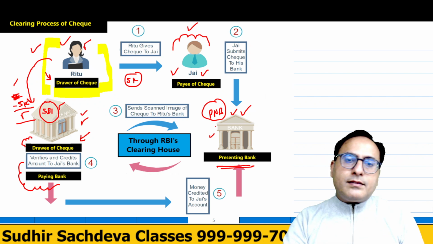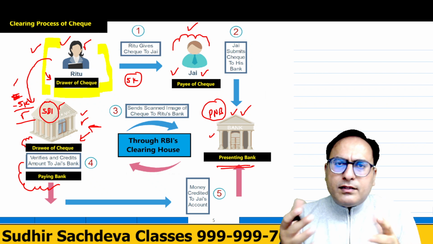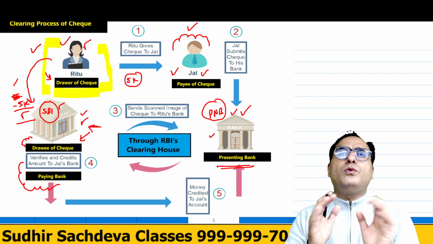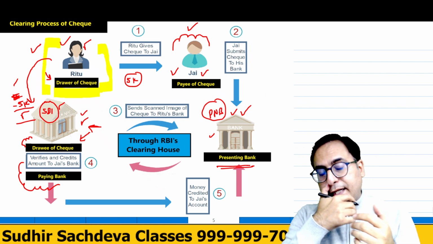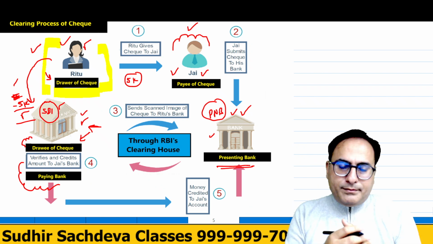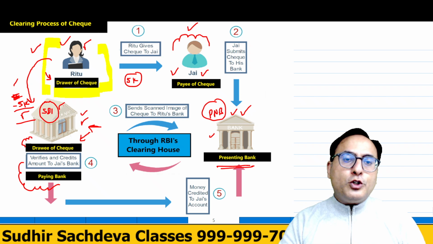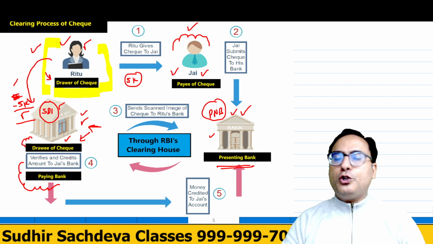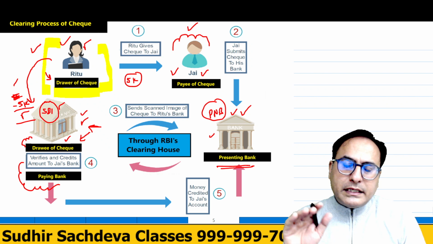The bank scans that copy and sends it to SBI, and SBI says that Mr. PNB, there is no money in her account. Ritu's account is blank. There is no money. So how can we pay? That is why in that particular case, this drawee bank, this SBI, will dishonor the check.